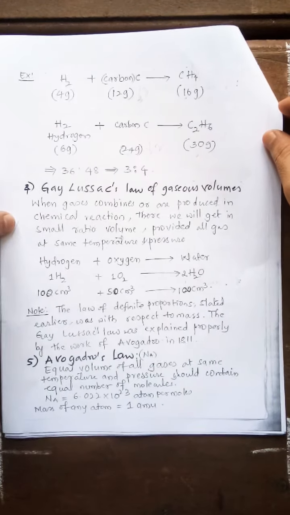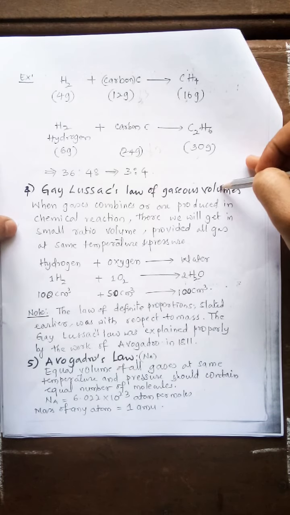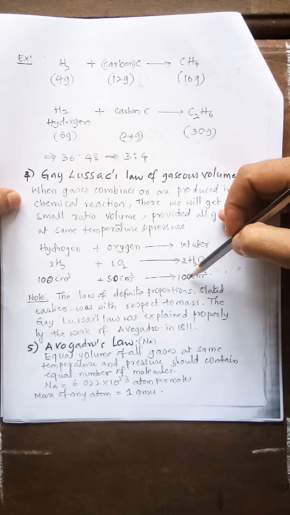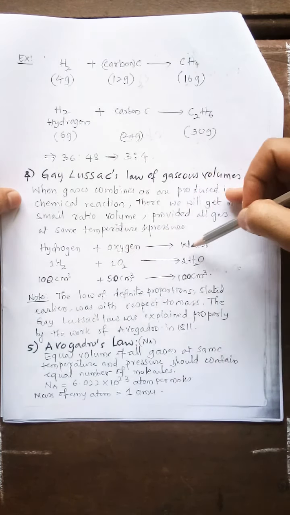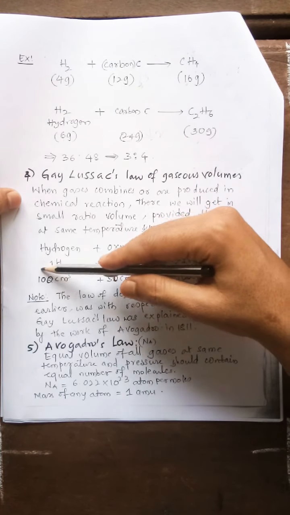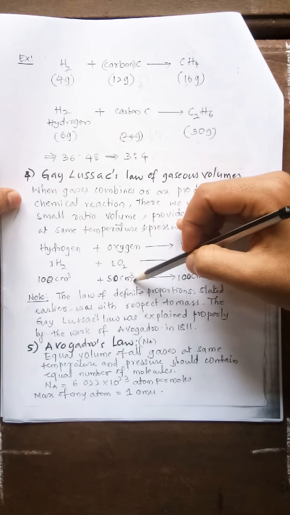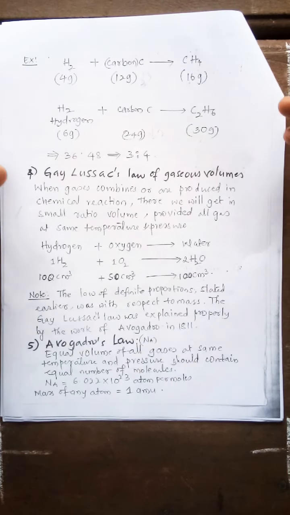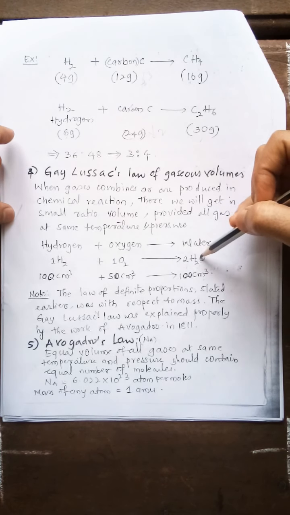Next law, Gay-Lussac's law. Gay-Lussac's law concerns gaseous volumes. You can see here the example: 100 cm cube and 50 cm cube, and we get 100 cm cube of water. Hydrogen reacts with oxygen and gives water. The 100 ml of hydrogen and 50 ml of oxygen react together to give 100 ml of H2O.